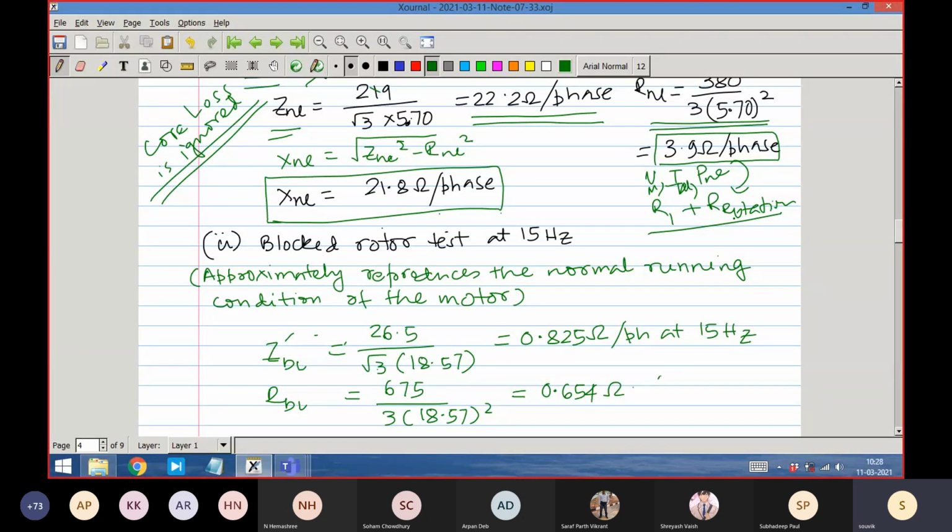Loss has two parts: stator copper loss and rotational loss. So in order to find X no load, I must not do Z no load square minus R1 square. I must use R no load square. That will give me X no load, which is nothing but X1 plus XM.